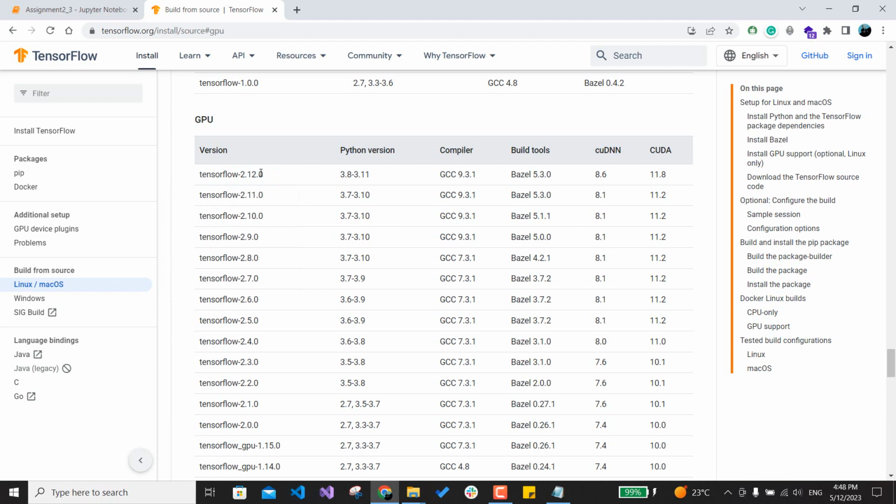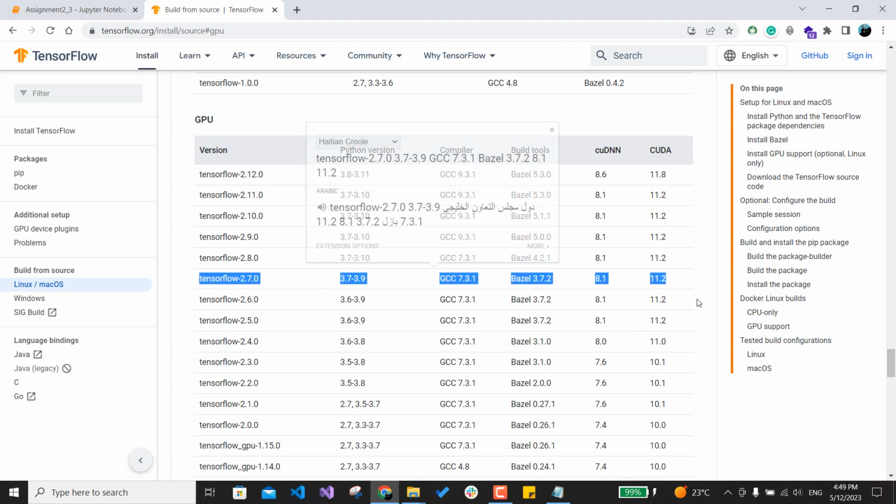It doesn't work, it doesn't show the GPU, so I had to downgrade my Tensorflow and also downgrade my CUDA as well. So I selected those versions of CUDA and cuDNN, and it worked with me.